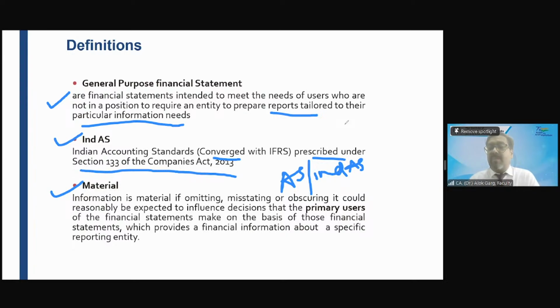Company B has got an income tax order, a demand of 50 crore, but company B has not disclosed the contingent liability. Friends, is this contingent liability a material information?